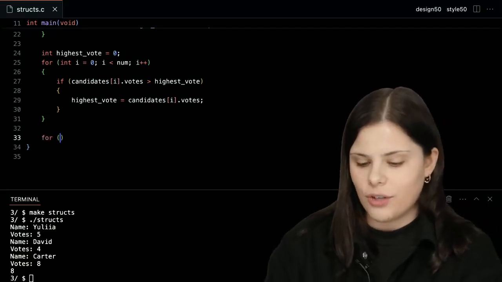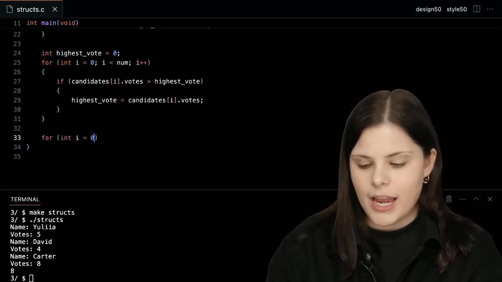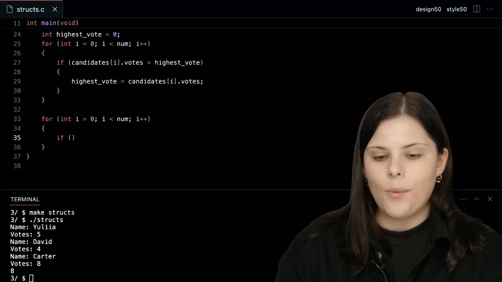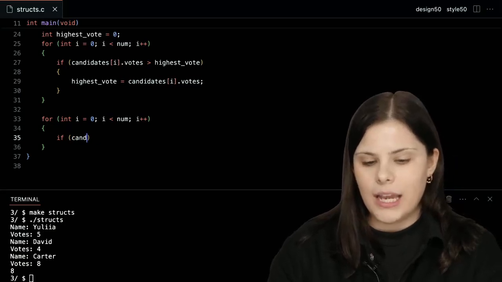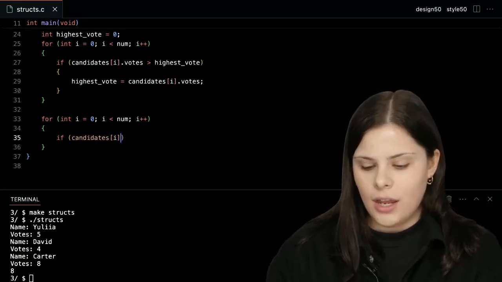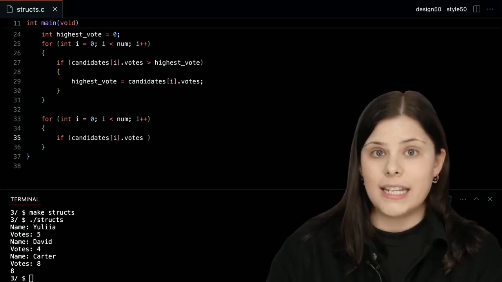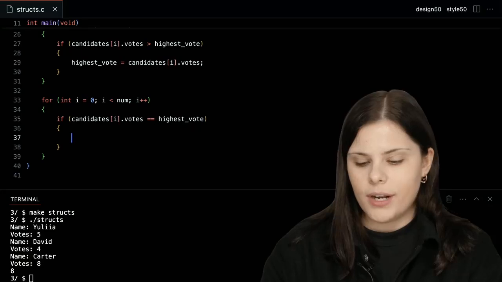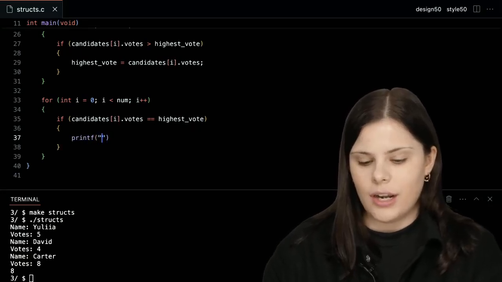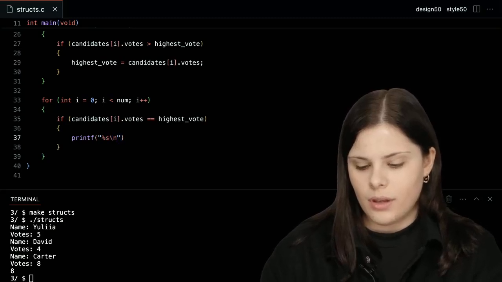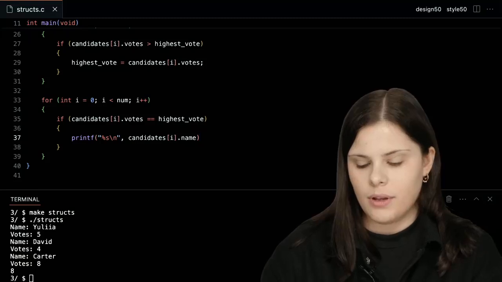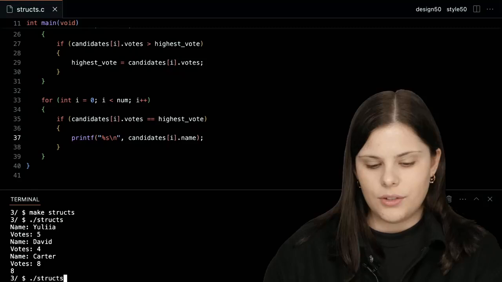So in a very similar fashion, once again, I'm going to make a for loop: int i equals 0, i is less than num, i plus plus. And inside of the for loop, I'm going to use a very similar if statement where now I say, okay, I'm looking at the current candidate's number of votes, and if it is indeed equal to the highest vote that I recorded earlier, what I want to do is print out their name. Okay, candidates, i, name, semicolon.